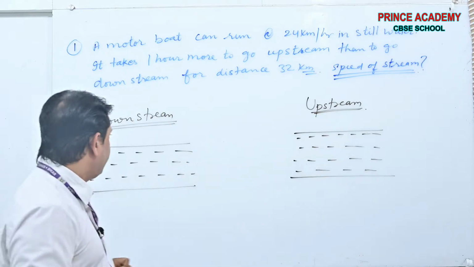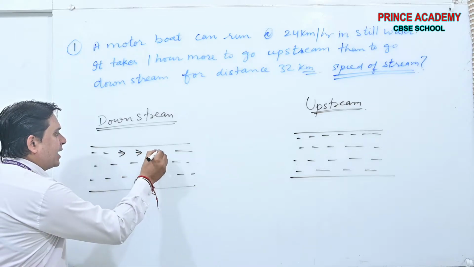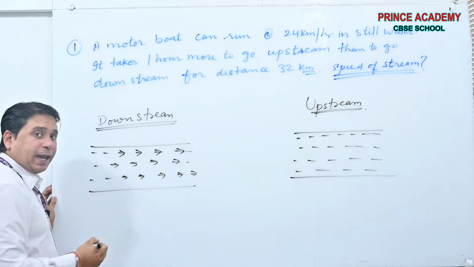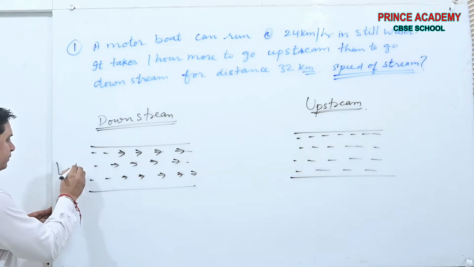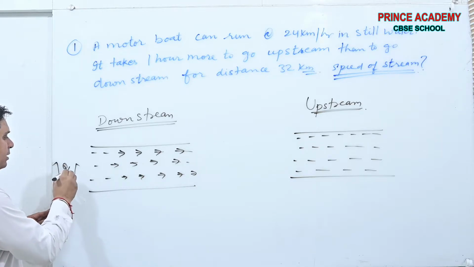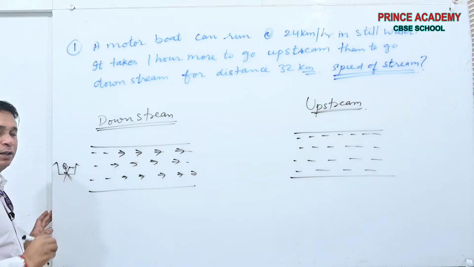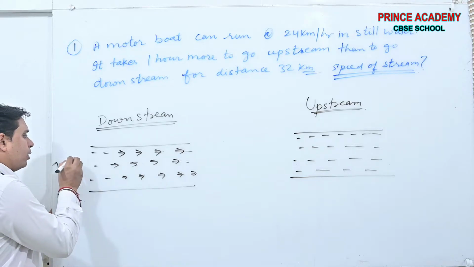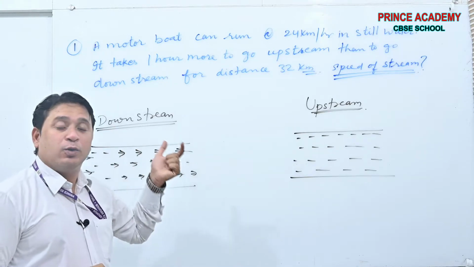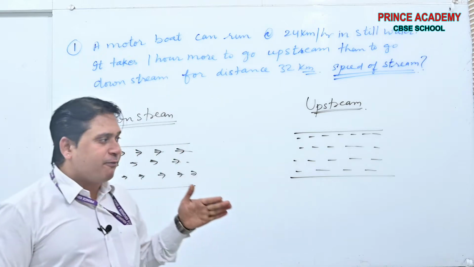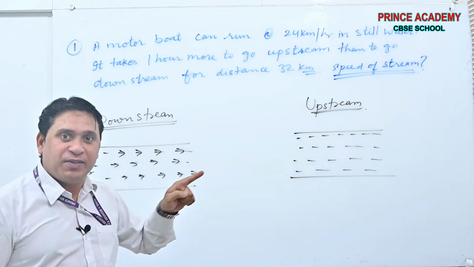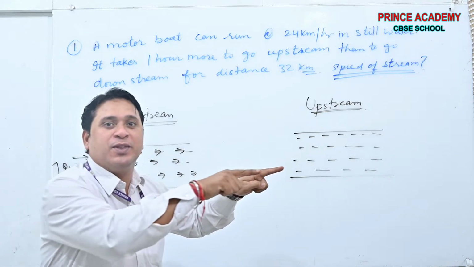See beta, suppose the water is flowing in this direction. Okay, and here is the boat. A person is driving it, and it is also moving in this direction with some speed. This case is downstream. See beta, downstream means with the flow. Water is moving in this direction, and you are also moving in this direction.